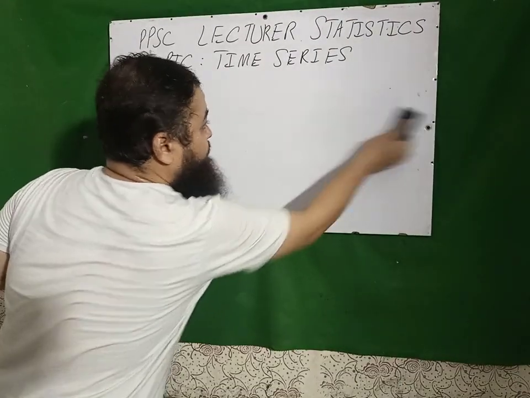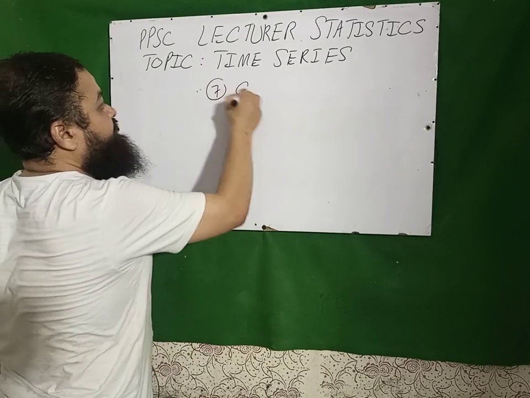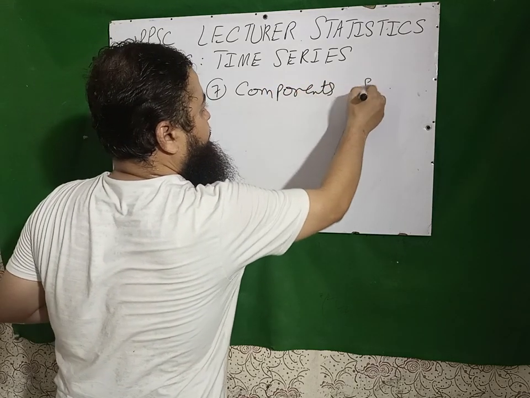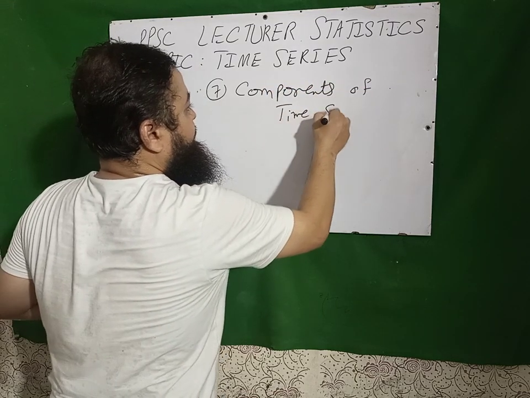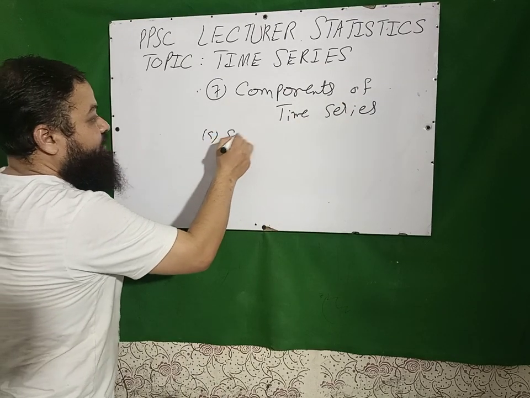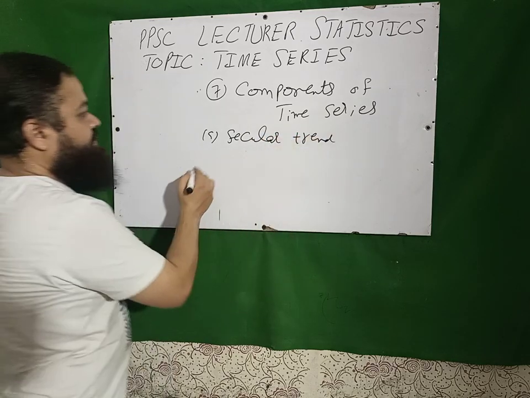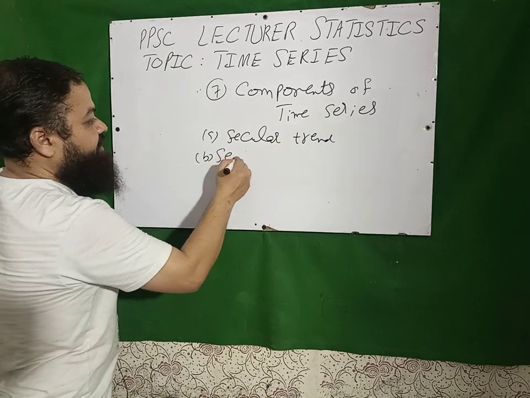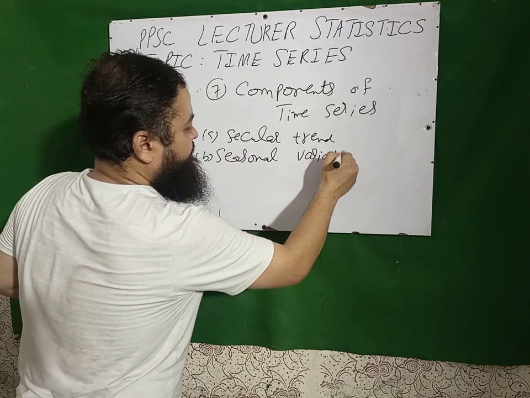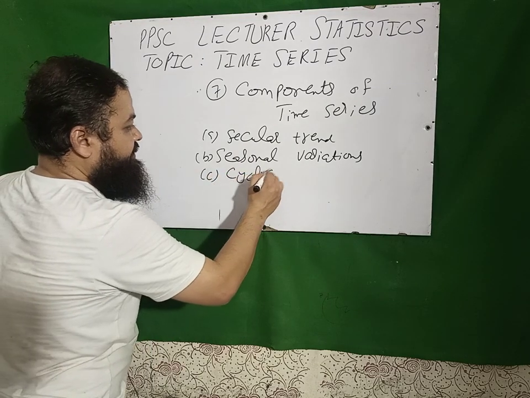Next question is very important, and it is question number 7 actually. Components of time series. There are 4 components of time series. Number 1 is secular trend. Number 2, seasonal variations. Number 3, cyclical variations.